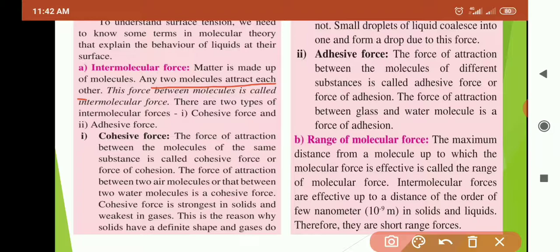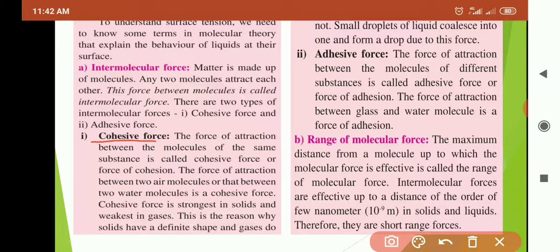Okay, this force between molecules is called intermolecular force. There are two types of intermolecular forces. First is cohesive force and second is adhesive force. So those two forces we will see now.